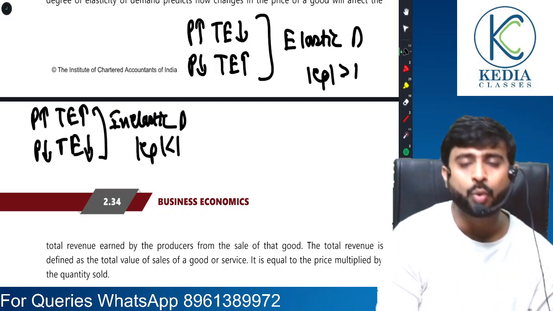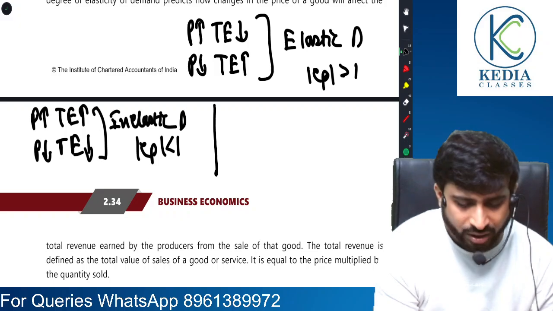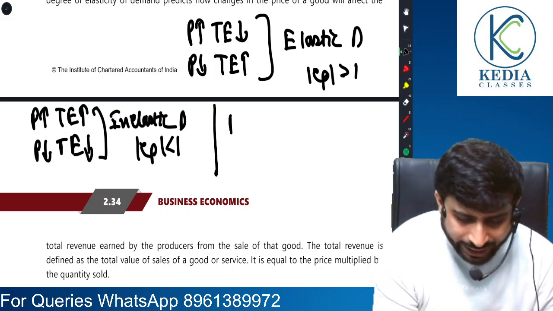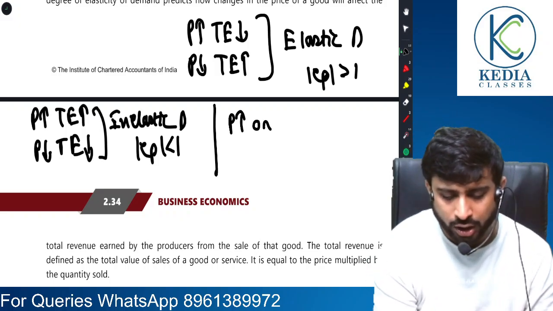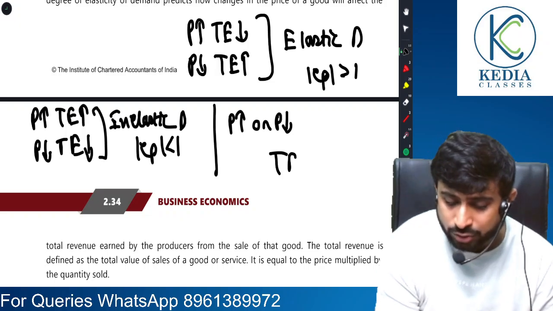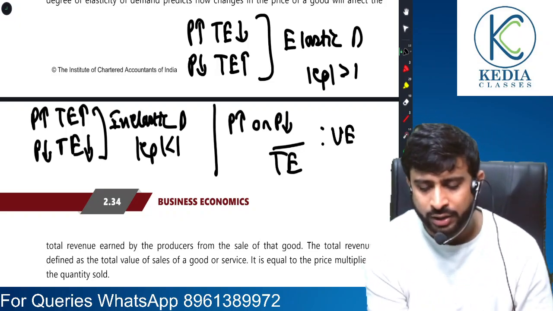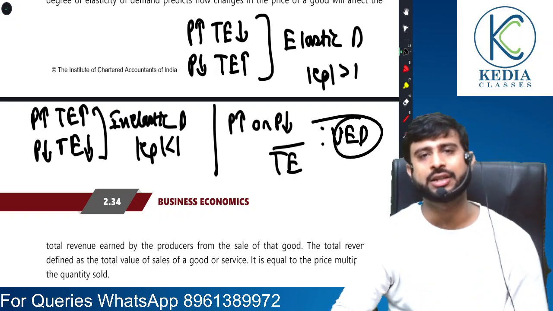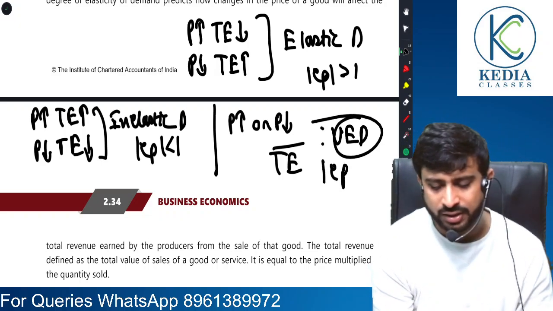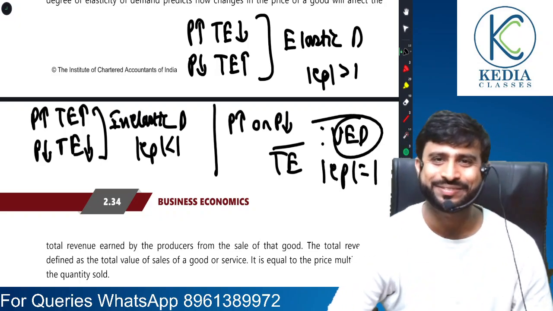Here it is less than 1. But if there is a rise or fall in price but no change in total expenditure, then you are in the world of unitary elastic demand. Here the value of EP is exactly equal to 1.